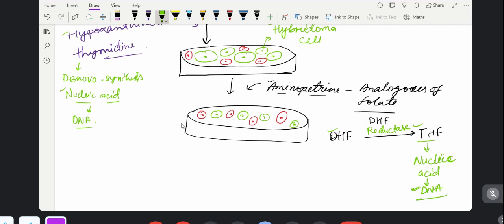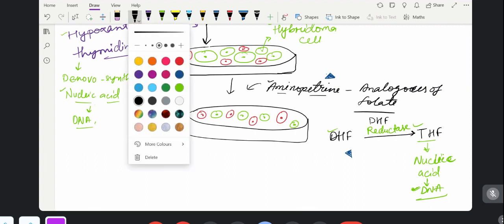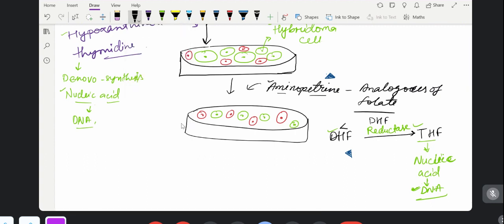Now, what I said: we have to give one shape to this aminopterin. Suppose this is the shape of aminopterin. Dihydrofolate also looks like this, a triangle only.